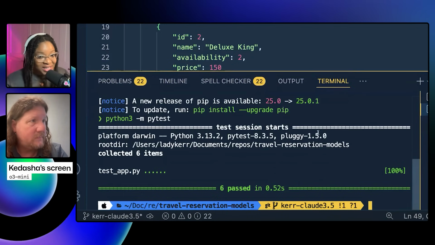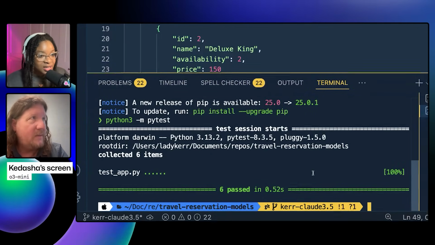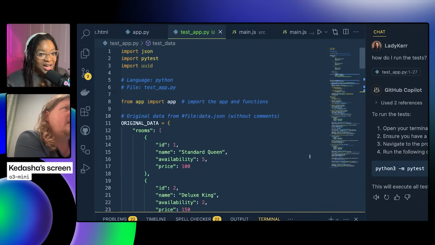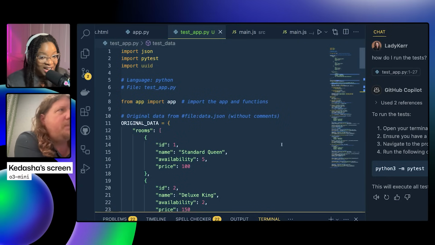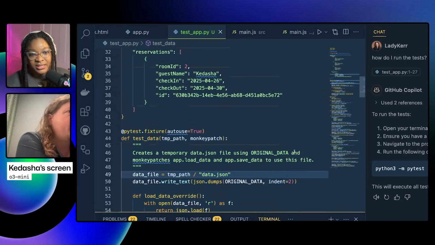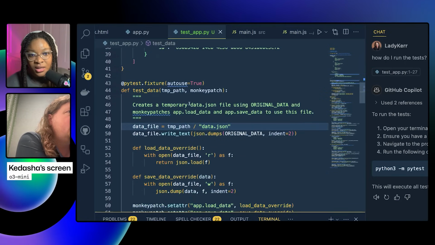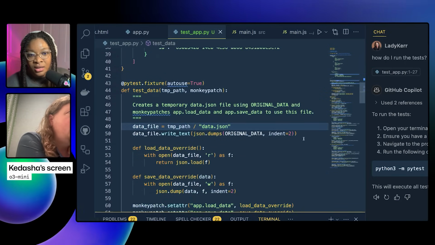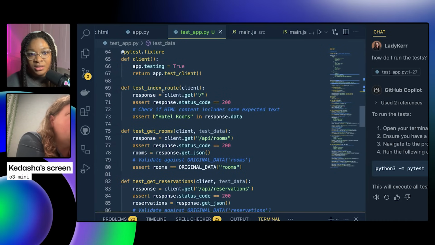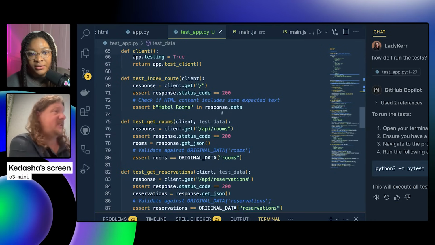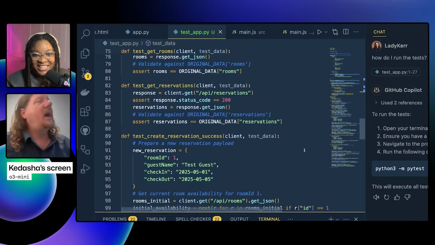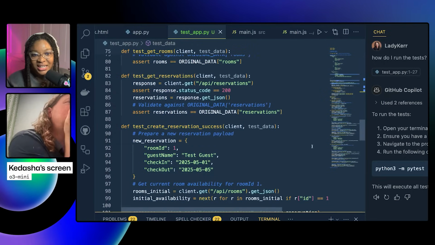Surprisingly, all the tests passed. So let's take a quick look through. Okay, it's embedded the data in the Python, which is maybe not the way I would do it, but I get it. I understand why. What do we actually have for tests here? Loading up the data. Testing the route, testing get rooms, testing reservations. Beautiful. I would restructure it, but it's a good set of tests.